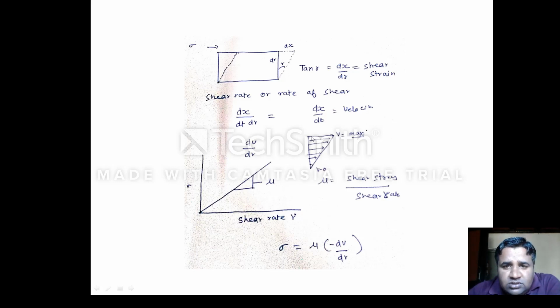Like I have shown here, this arrow indicates that the particle here has traveled at a much faster rate, so the velocity of the particle was maximum here. As we move down, let's see, this is a pipe, and at the center of the pipe, the particles will move at maximum speed compared to the particles near the periphery, near the pipe wall. Here we assume that there is very little movement, or almost negligible velocity.